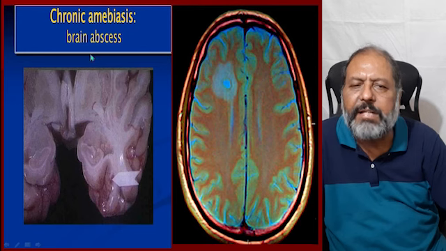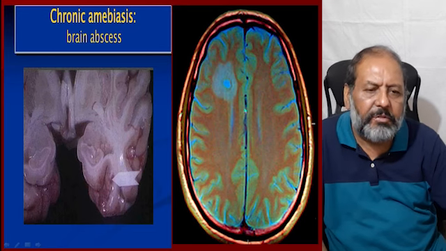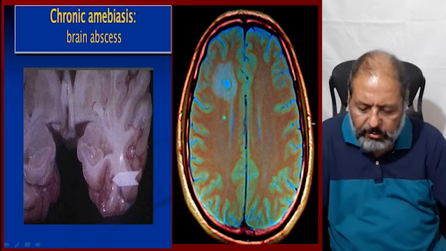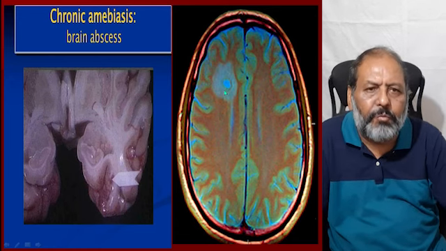So here is the brain abscess. As one can see, the abscess in the brain is because of the trophozoite, and also here the abscess in the brain via the involvement of the trophozoite.